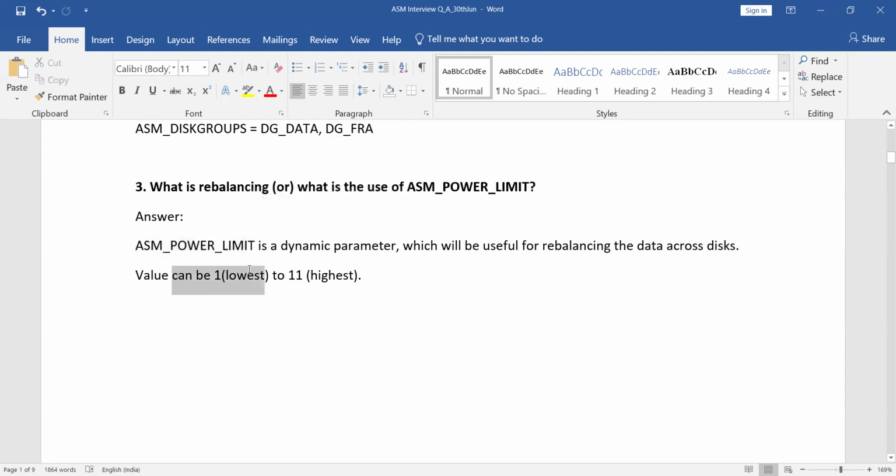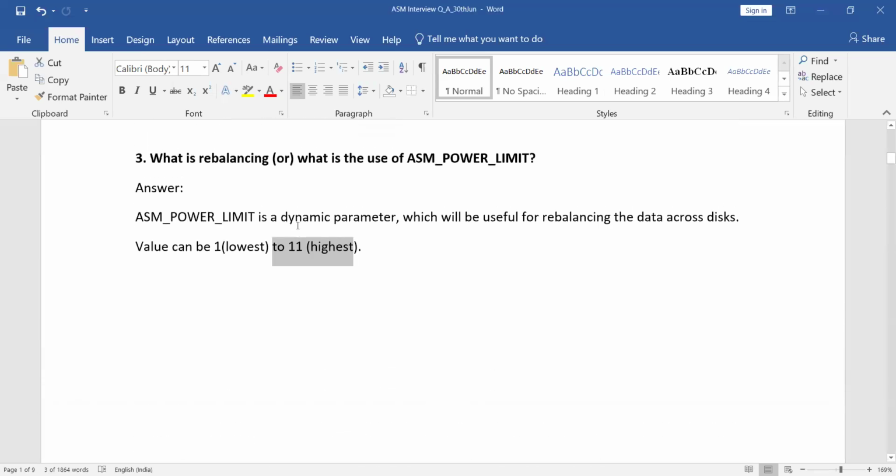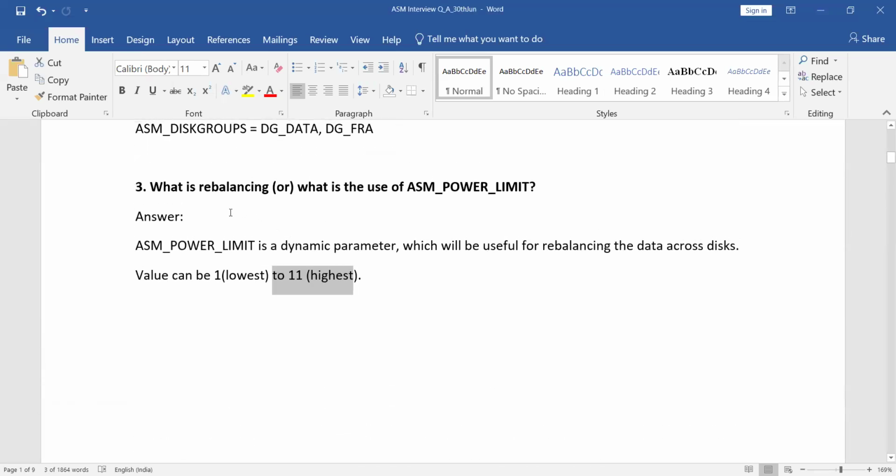If you are using the lowest value, the rebalancing will be slower. If you are using the highest value, rebalancing will be faster, but conditions apply. If you are using a high value, the performance will depend on it. So according to your server capability, you have to define these things.